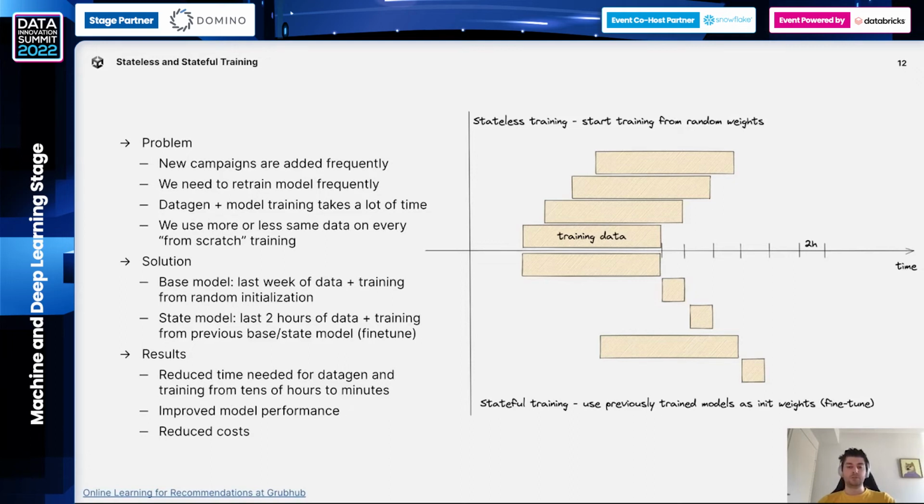So we dramatically reduced the time which is needed for training the model, and at the same time we improved our metrics because of 2 things. First one is that we were fine-tuning our models instead of retraining them from scratch. Second, that we reduced the delay between data appearing in the database and data being incorporated into the knowledge of the model.